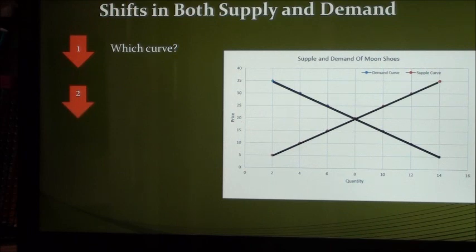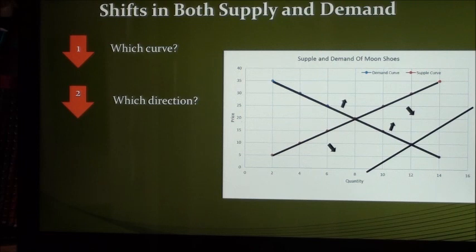Second, which way would the curves shift? The supply curve will go to the right, meaning it would increase, because the commercial would cause suppliers to believe more customers would buy moon shoes after the movie is aired. The demand curve will shift to the right because it increases the number of buyers.